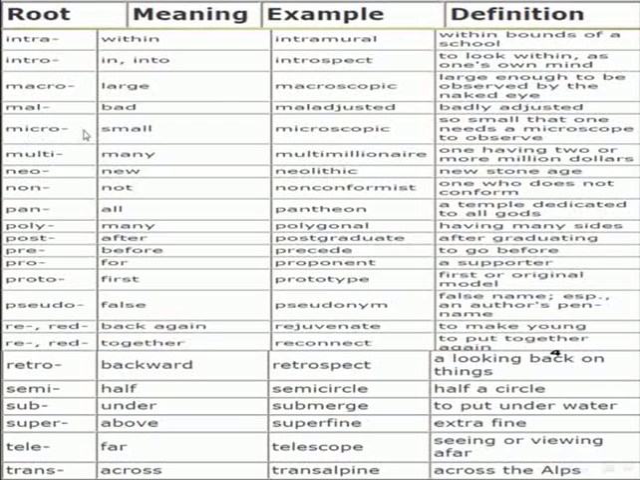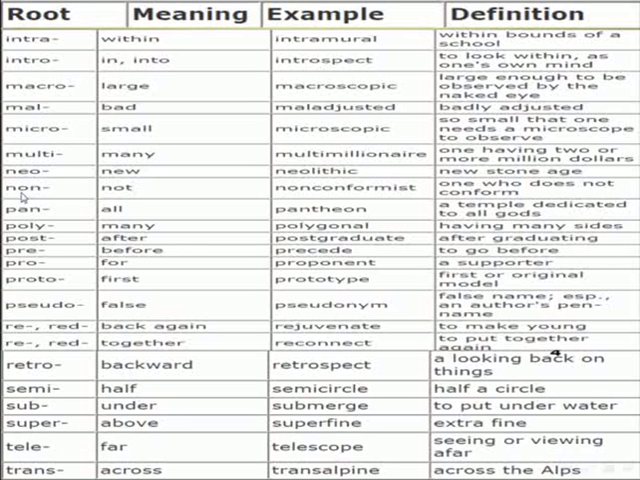Another prefix root: micro. The meaning: small. Example for the use: microscopic. Definition: so small that one needs a microscope to observe. Prefix root: multi. It means many. Example for the use: multimillionaire. Definition for this: one having two or more million. Another prefix root: neo. It means new. Example for the use: Neolithic. Example: New Stone Age.